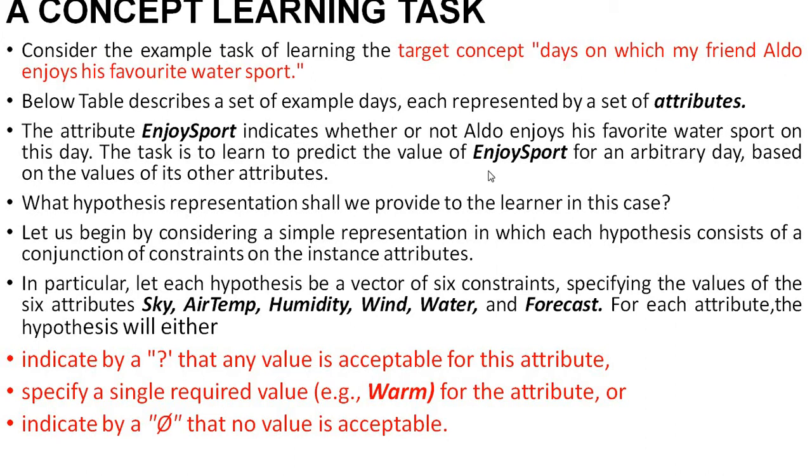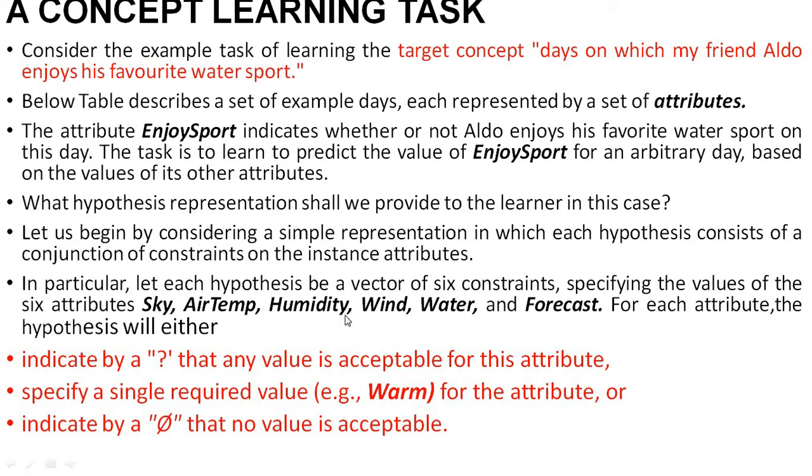Wherever you are given any target concept, first you have to set the attributes of that concept. You have to search for the attributes. After that, we will get each of the inputs. For example, on the first day, consider it is Monday. On that day, what is the color of the sky, whether it is cloudy or normal, like this.